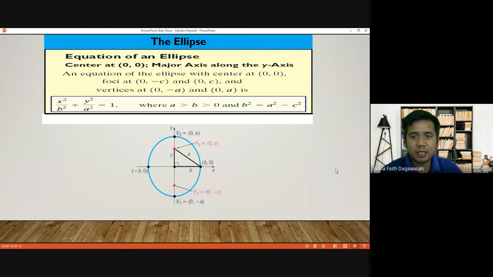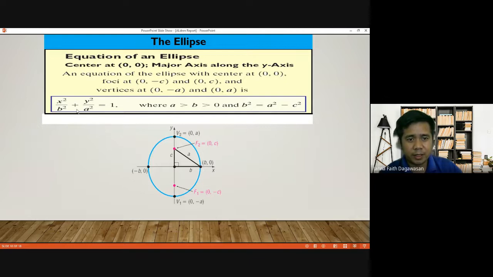An equation of the ellipse with center at 0, 0, foci at 0, negative c and 0, c, and vertices at 0, negative a and 0, a is given by this equation: x squared over b squared plus y squared over a squared is equal to 1, where a is greater than b and b is greater than 0, and b squared is equal to a squared minus c squared.